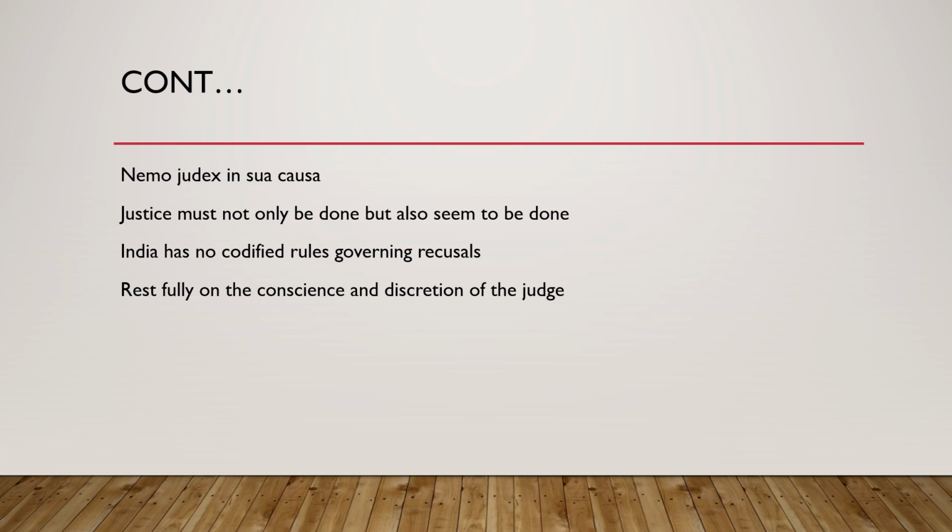For example, if anybody hears a case against himself, and even if he is genuine and gives his decision in favor of himself, then mostly the one who was pleading this case would say that he was very much biased, even if he did justice. So that is why it is said that justice must not only be done but also seem to be done.